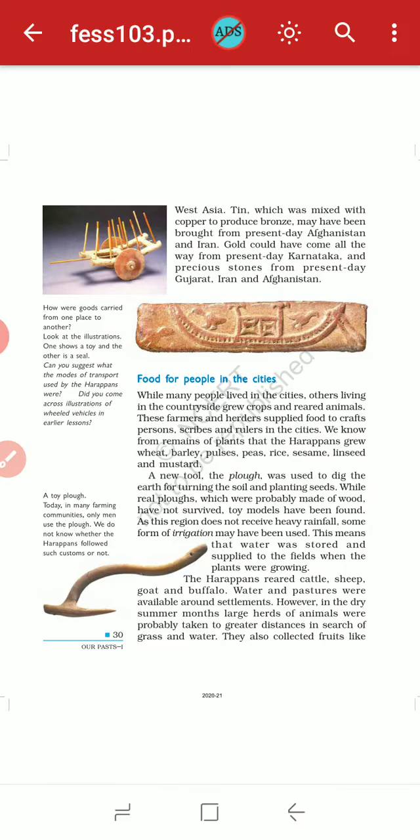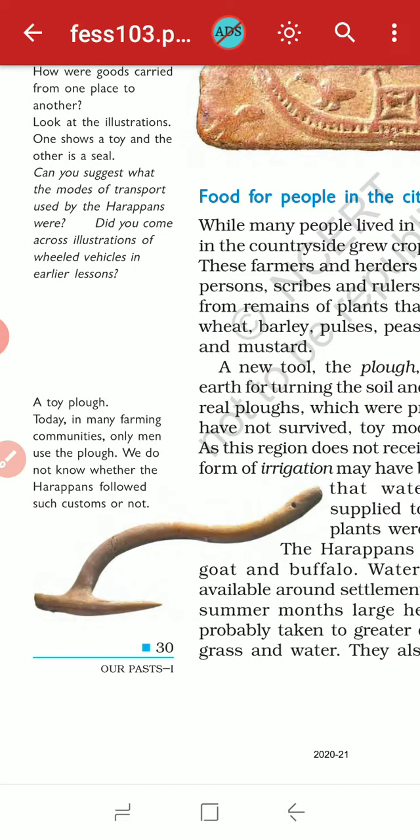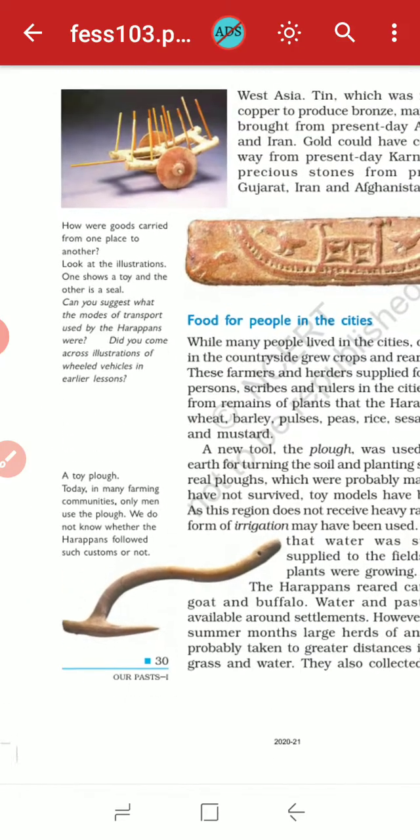Okay, in ancient times also the farmers grew their crops and provided them to the craft persons, scribes and rulers in this city. A new tool like the plow was used to dig the soil and plant seeds.